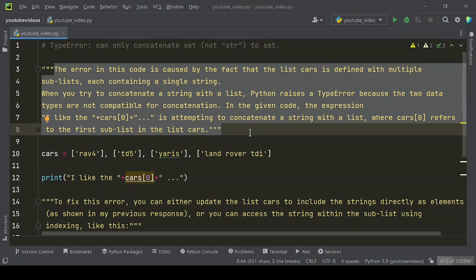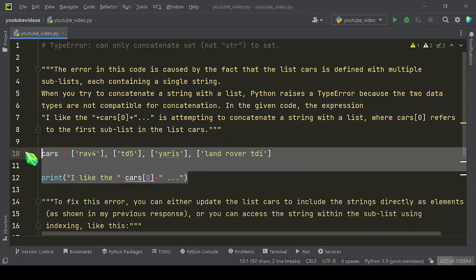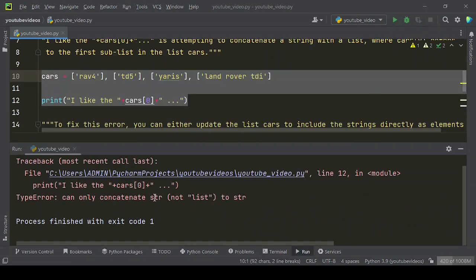In the given code, the expression "I like the" plus cars[0] plus is attempting to concatenate a string with a list, where cars[0] refers to the first sublist in the list cars. When you run this example code, then you will get this error.